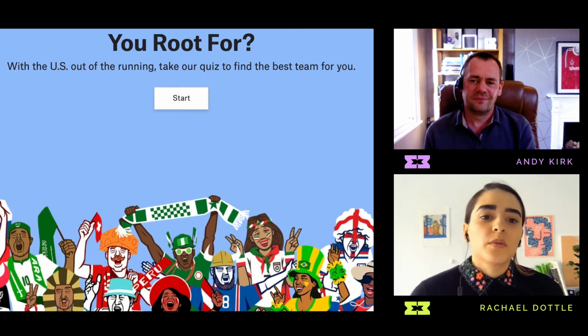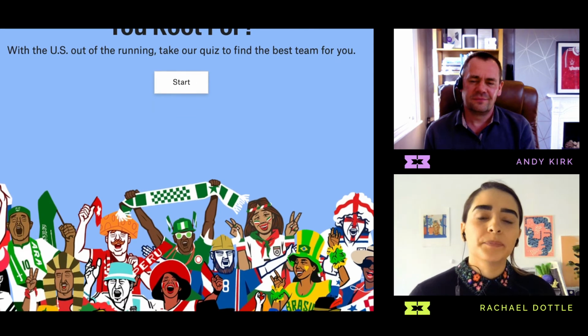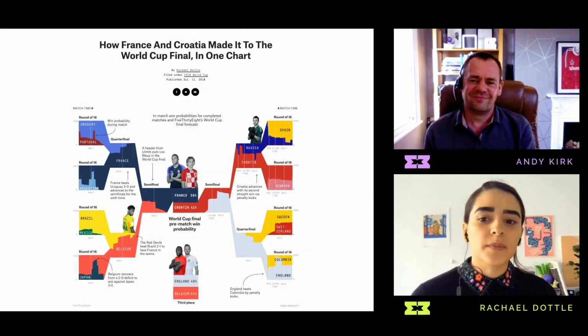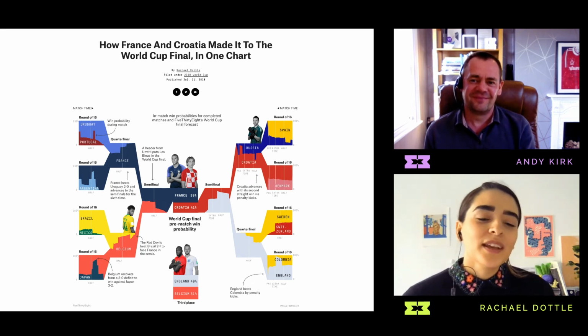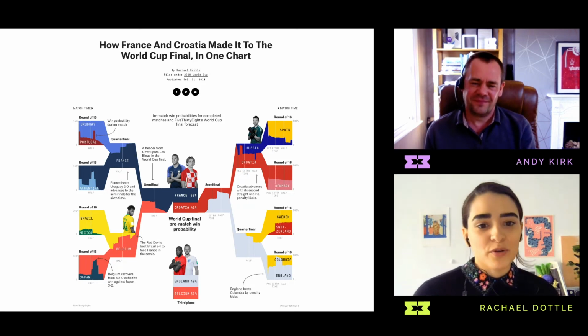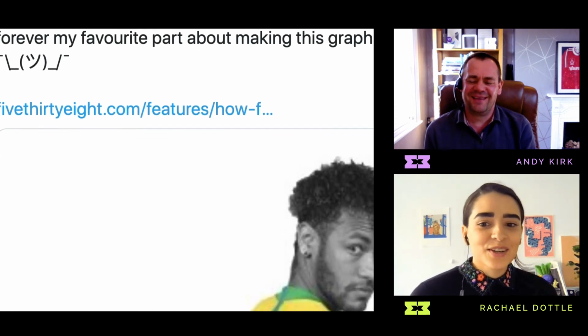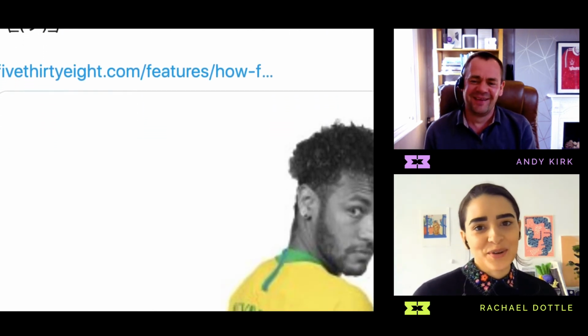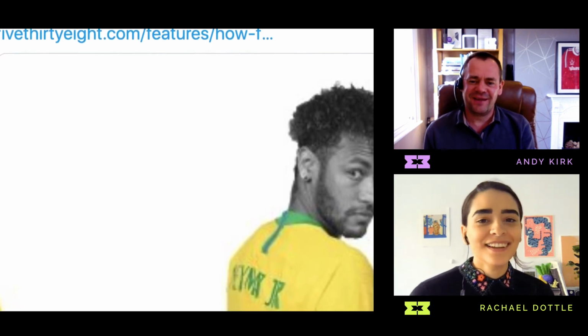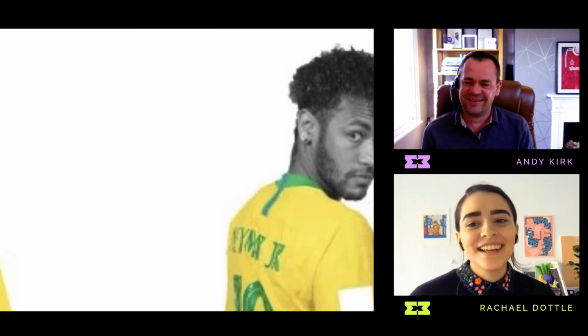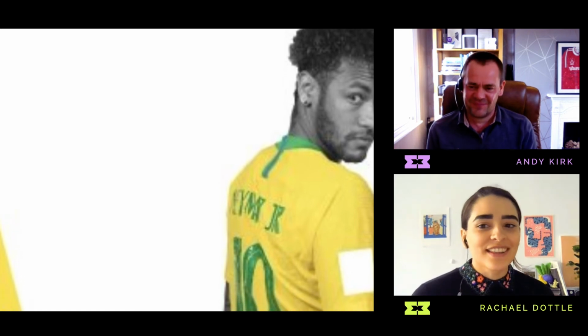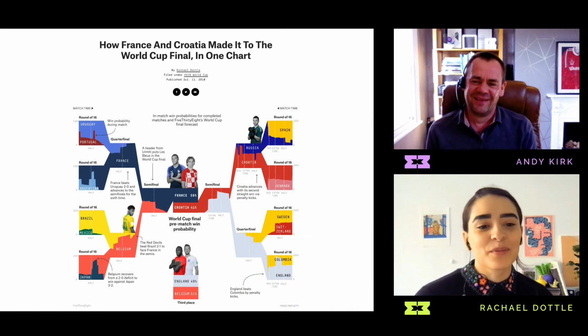So I wanted to continue with that, and I'm a bit of an amateur at Photoshop, so it was exciting for me to incorporate a bit of that and spend some time looking at photos from the player profiles in Getty Images. So my favorite moment is Neymar, obviously. His little cheeky shoulder peek is just hilarious. Zoolander stance. Yeah. And it's so appropriate for his character that it's my favorite moment.